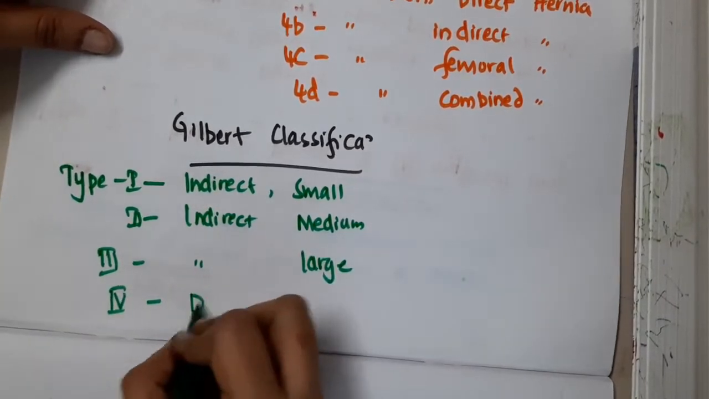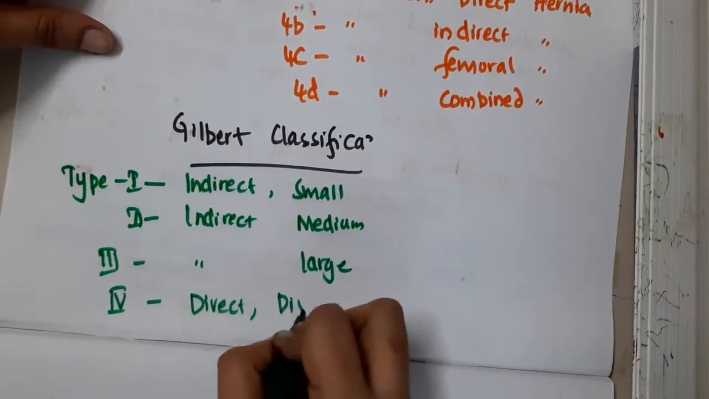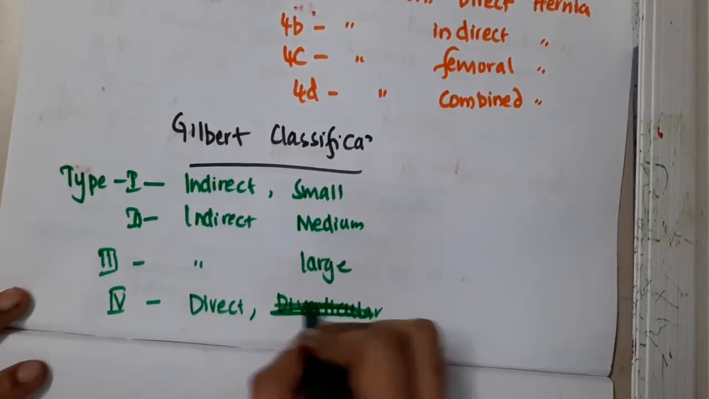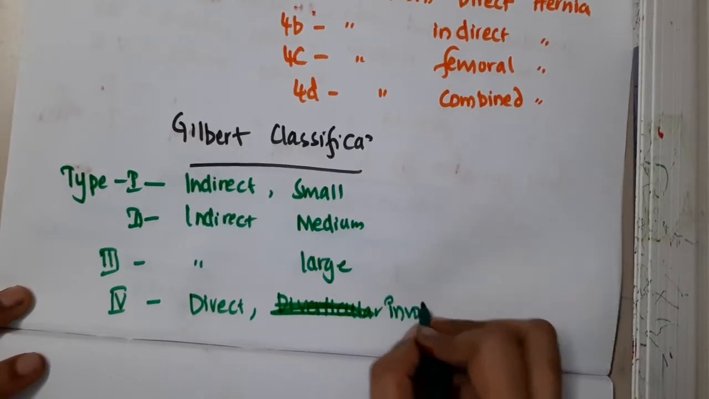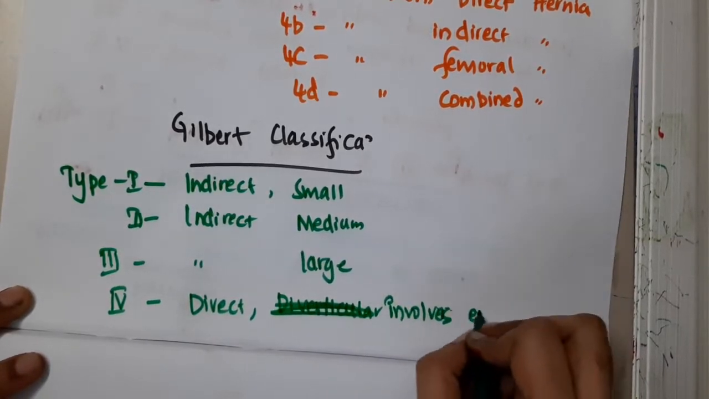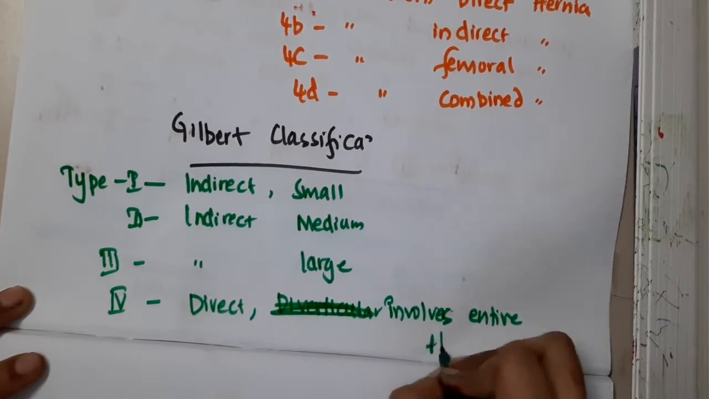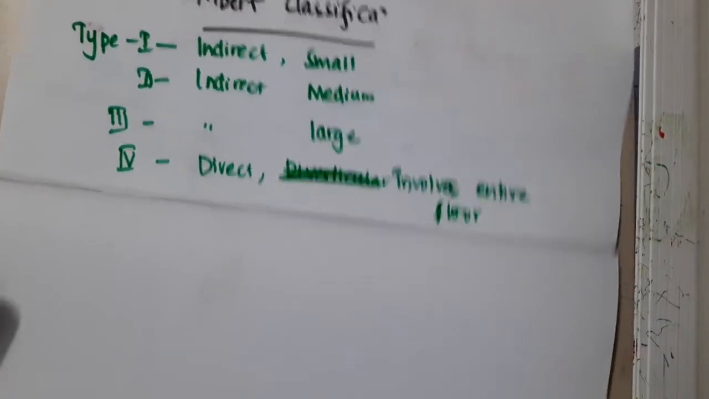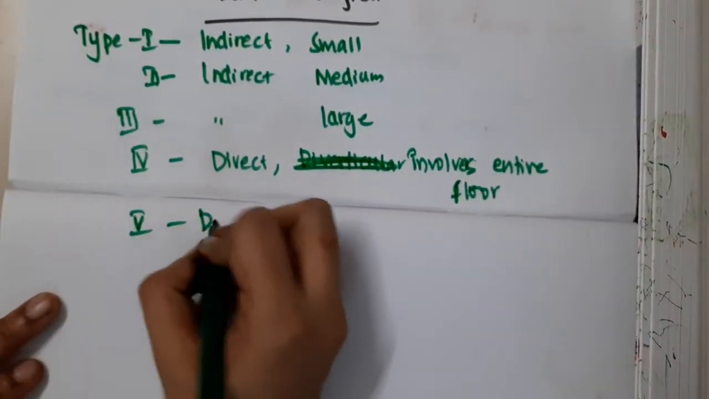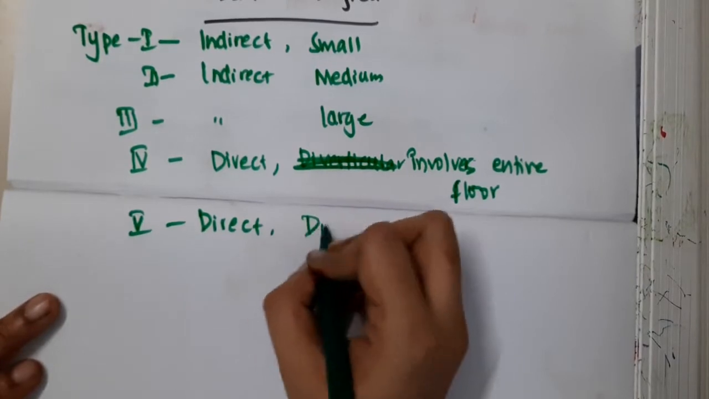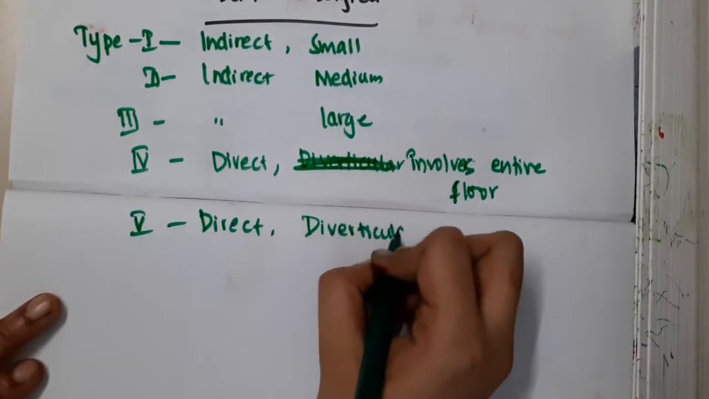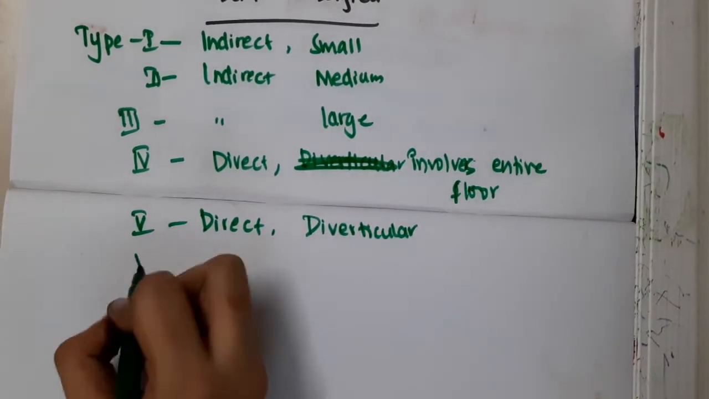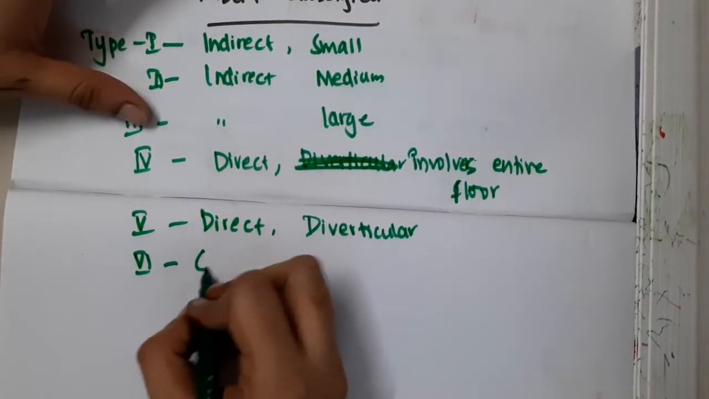Gilbert type 4 is direct hernia involving the entire floor. Then we have type 5 hernia. What is type 5 hernia? It is also a direct hernia, and it is a diverticular hernia. Type 5 is diverticular hernia. Now type 6 hernia is a combined hernia.